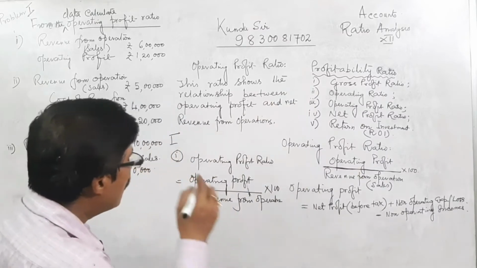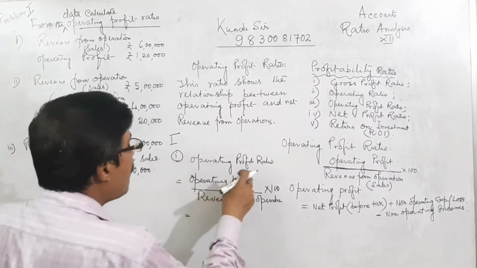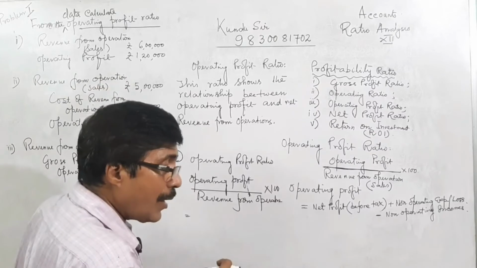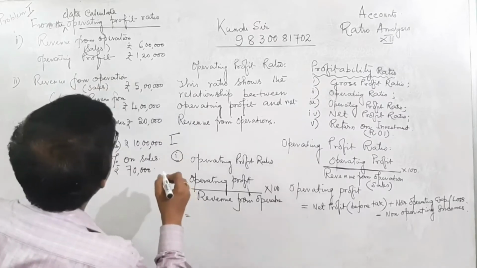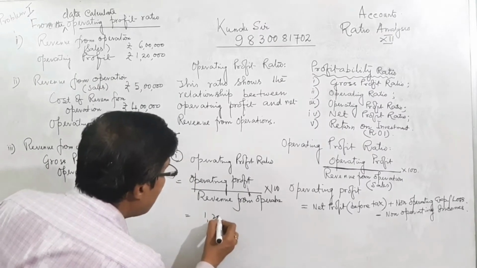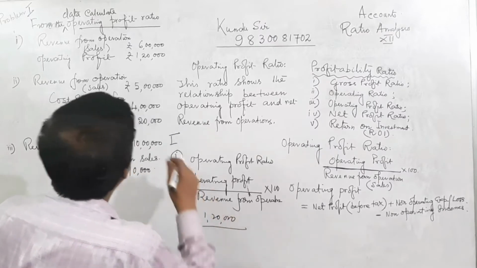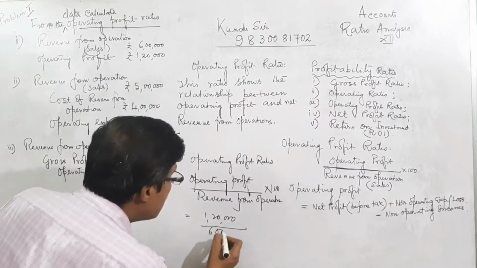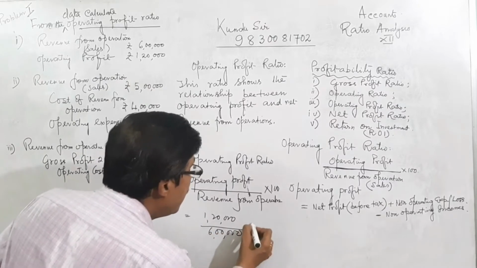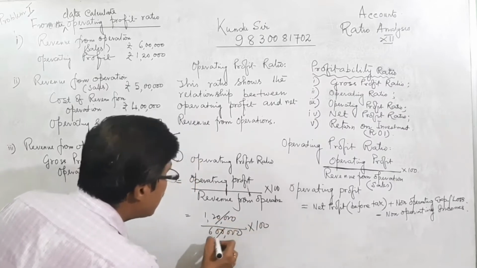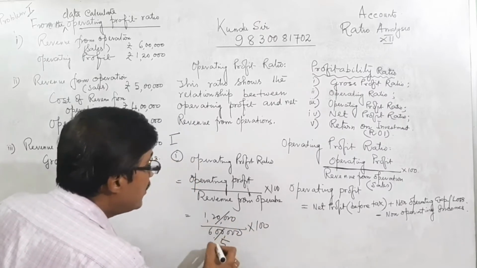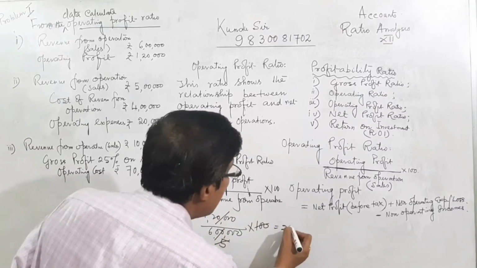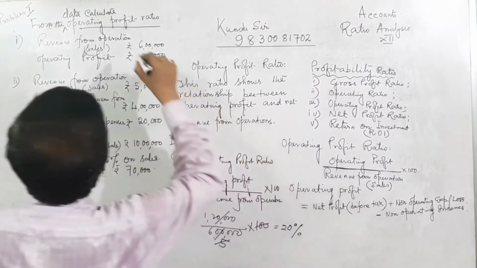So here, what is the problem? Operating profit is mentioned here. What is operating profit? 1,20,000. So 1,20,000 divided by 6 lakh, revenue from operation, into 100%. Then we are cancelling, it is 5. Then it is 20% operating profit ratio for this problem.